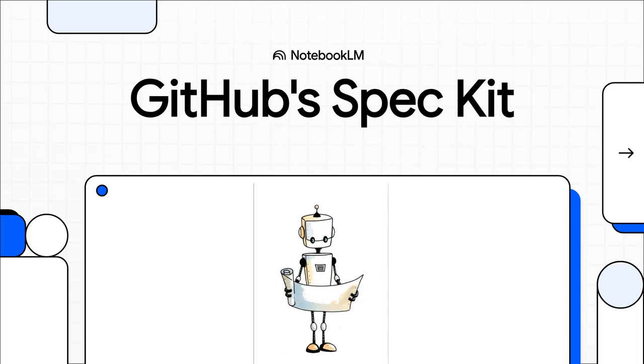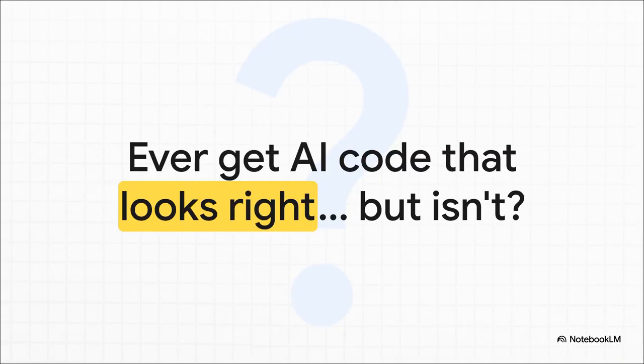So, GitHub just dropped this really interesting open source toolkit that might completely change how we work with AI coding agents. It's called SpecKit, and it's designed to fix one of the biggest headaches in AI-assisted development today. I mean, you've totally been there, right? You write up a prompt, the AI spits out a chunk of code, and you look at it and think, yeah, that looks about right. But then you go to run it, and nope, it doesn't compile, or it just totally misses the mark on what you were actually trying to do.